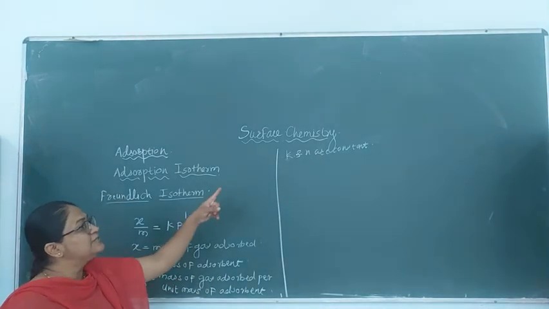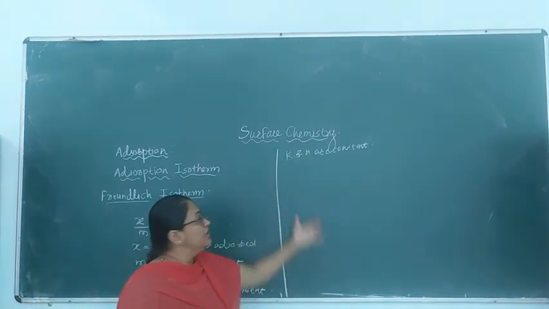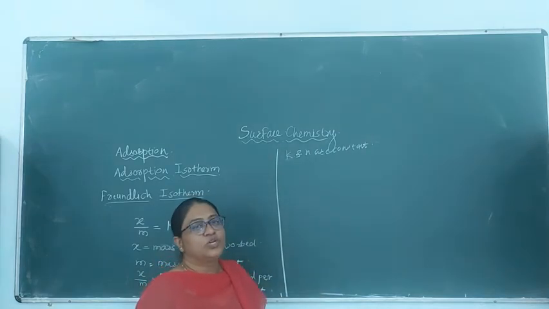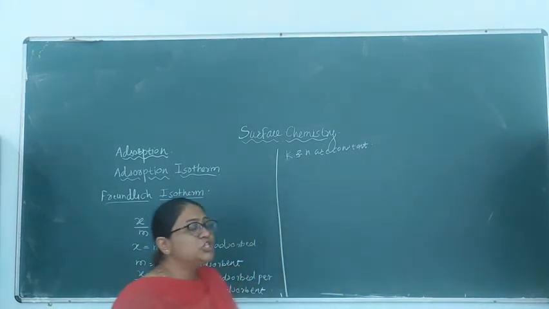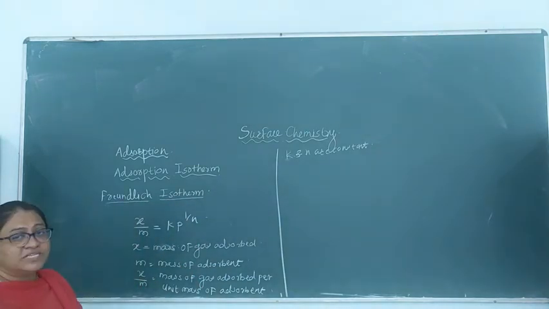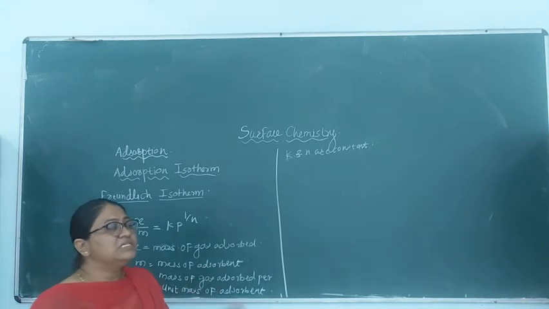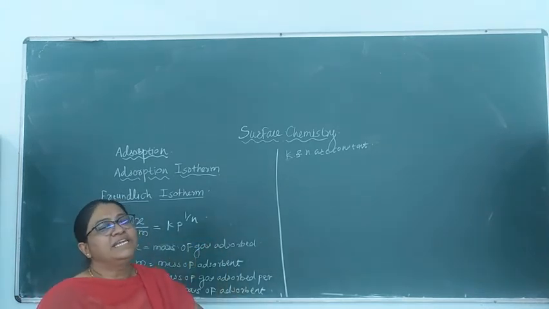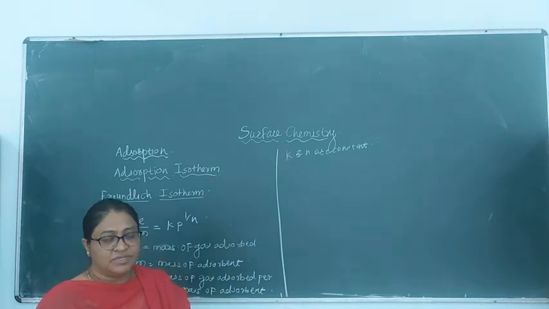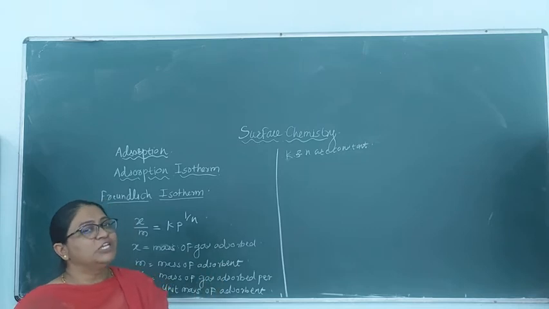So these two, K and N, are constants which depend on the nature of the adsorbent and adsorbate. Now this relation of the Freundlich adsorption isotherm holds over a limited range of pressure.